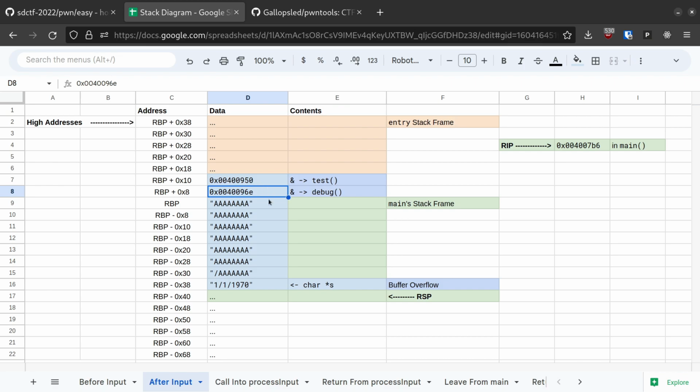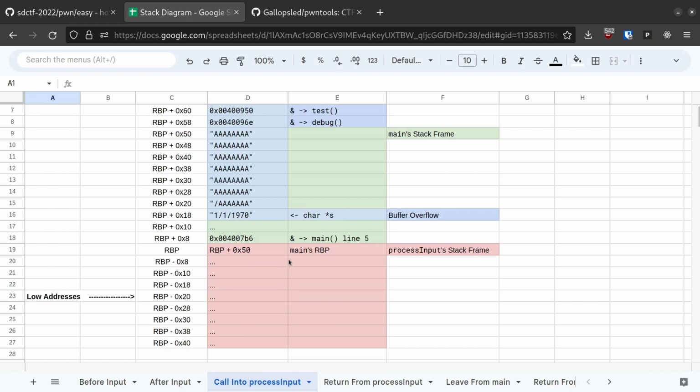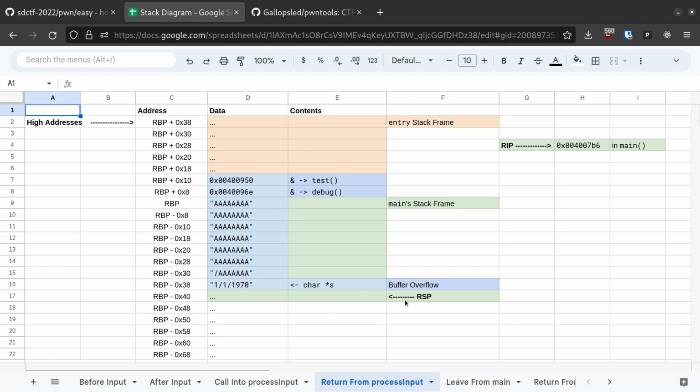Even after doing this, nothing happens right away. The program continues and calls into the process input function like normal. This corrupted stack frame is left alone while process input does its thing. When the process input function returns, the main function is ready to return as well.